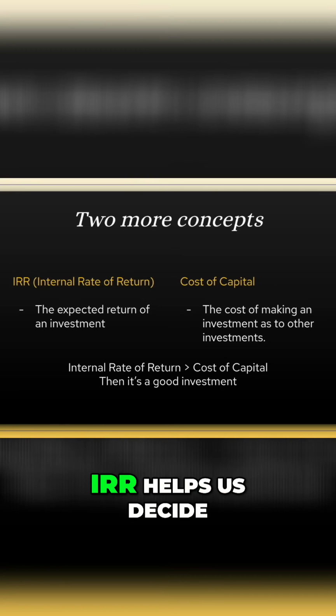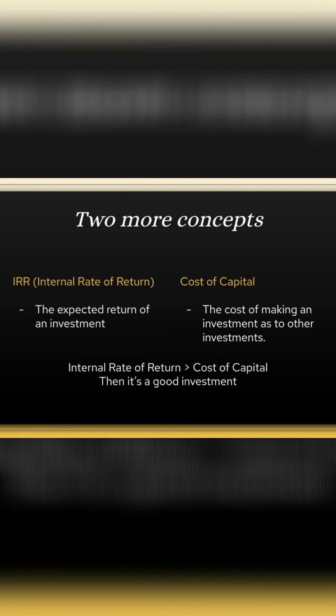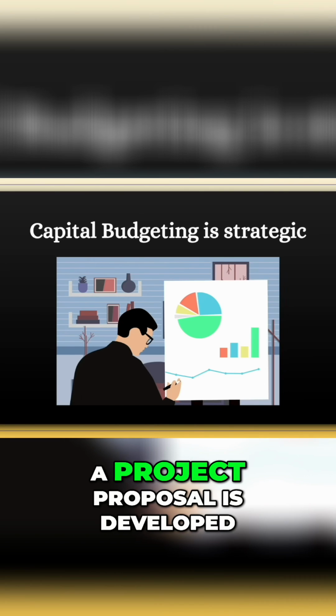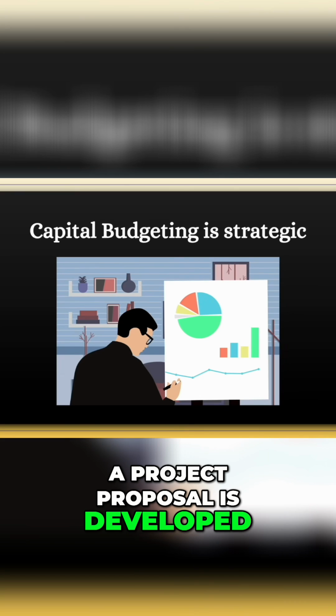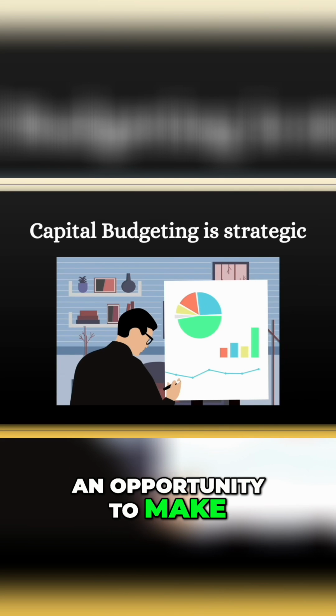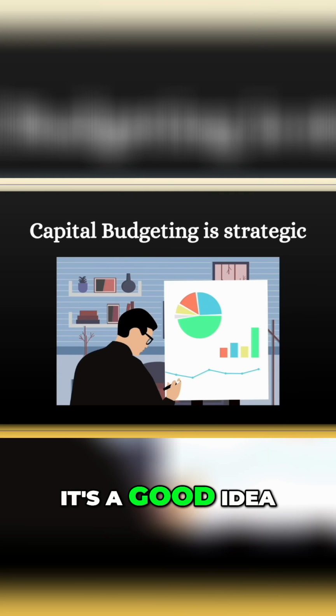In short, IRR helps us decide if a business idea is a good investment. So, the steps of capital budgeting. First, a project proposal is developed. This involves either individuals or businesses looking at an opportunity to make an investment and thinking it's a good idea.